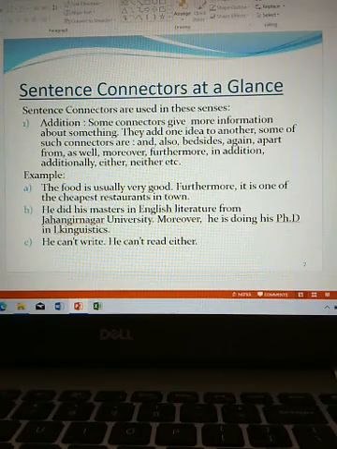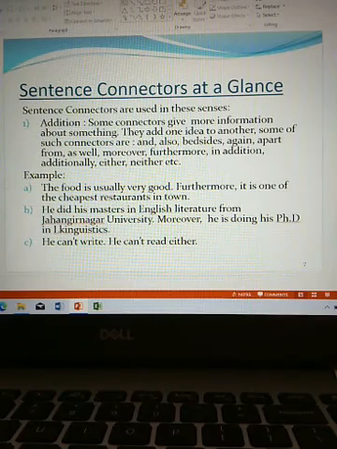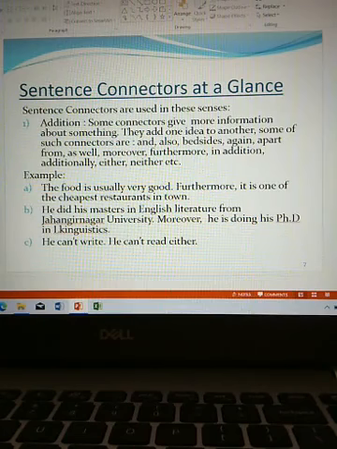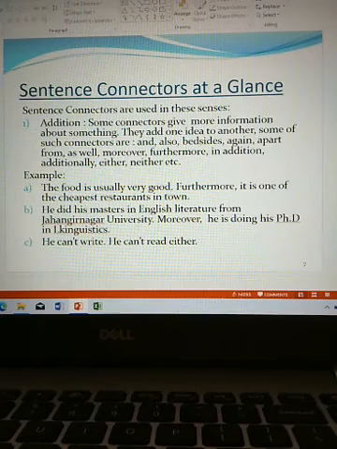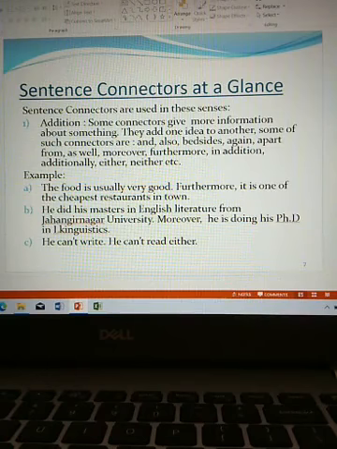What is the more information about this person? He is doing his PhD in linguistics. So, to give more information, here moreover is used. So, moreover is a connector for addition.